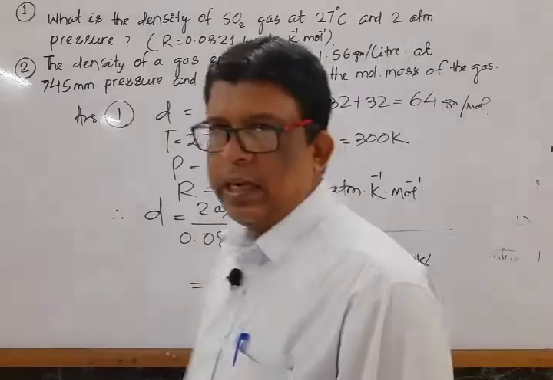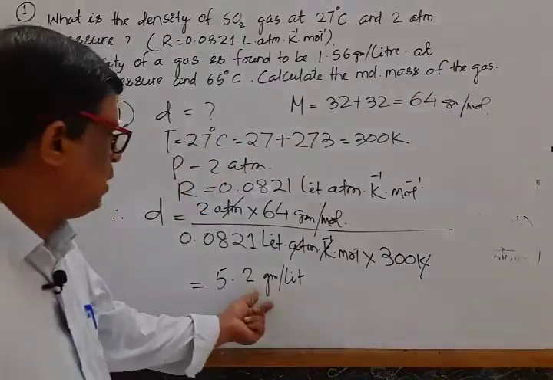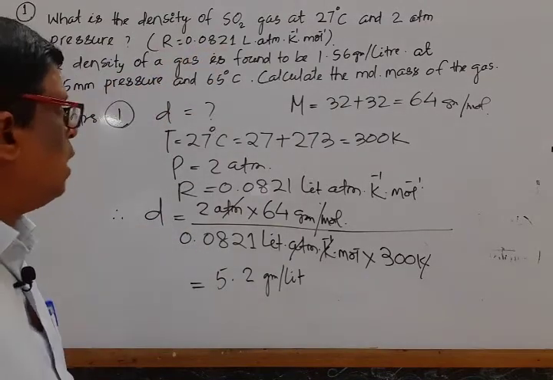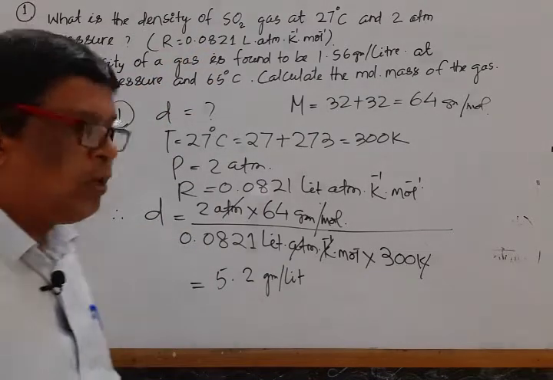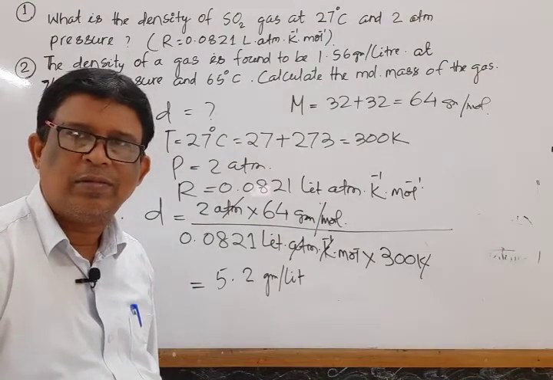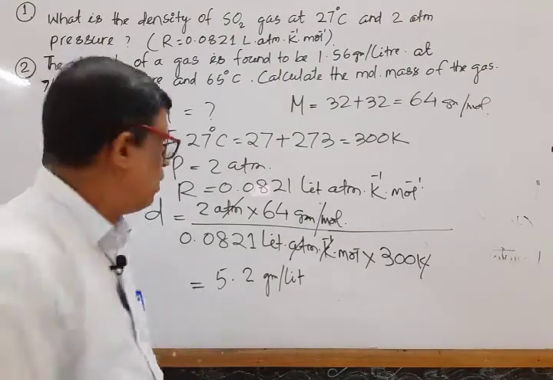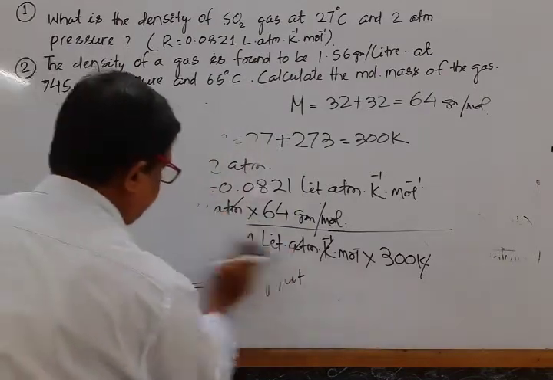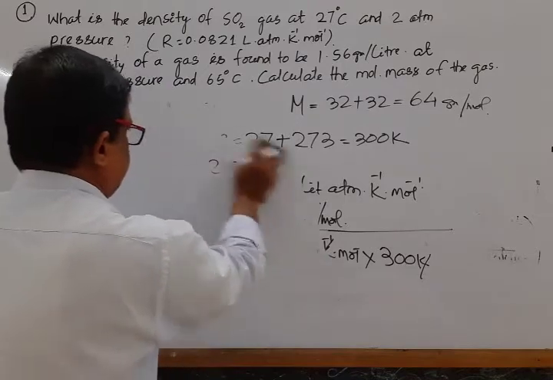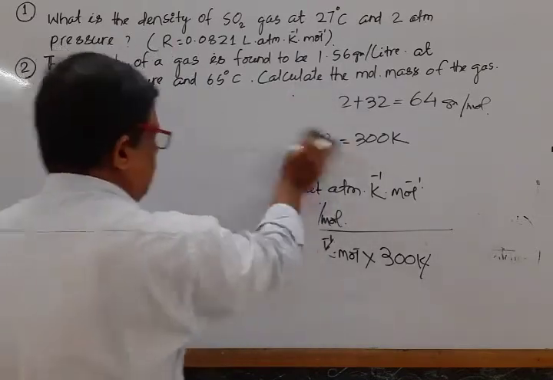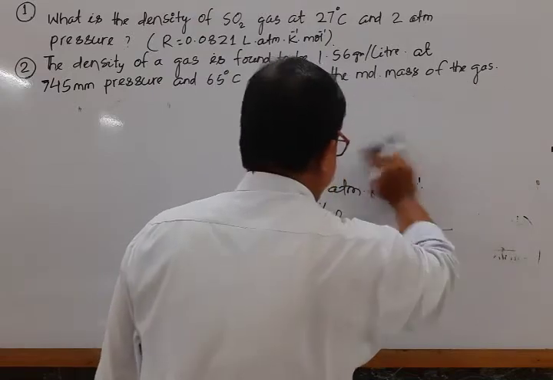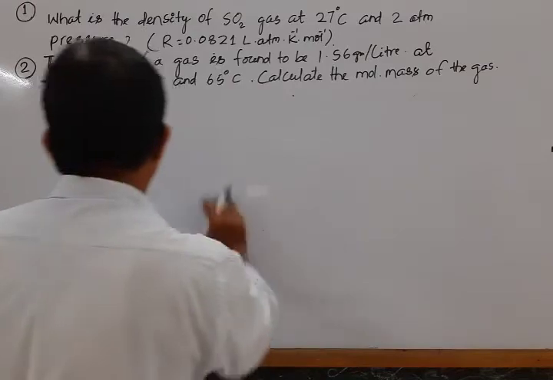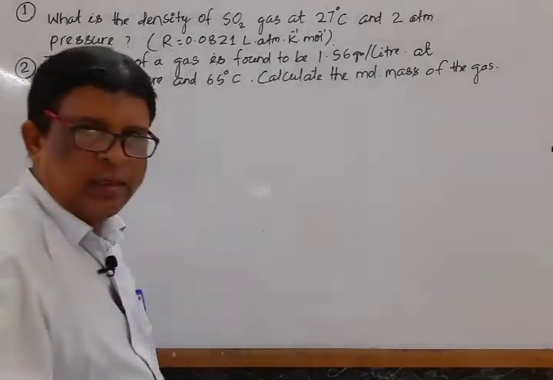We know density is mass by volume, so the unit is gram per liter. It is the density for sulfur dioxide gas at 27 degrees Celsius and 2 atmospheric pressure. Okay, good. Move to the next one. Mark that. What is the next question? Mark that. The next question.